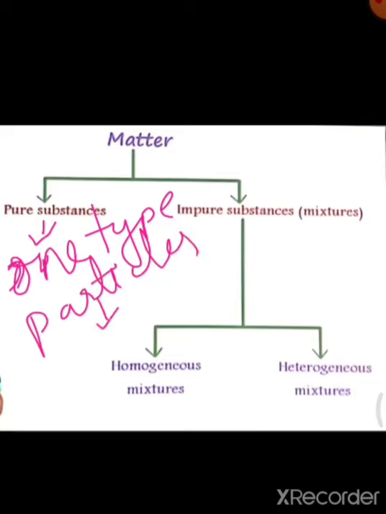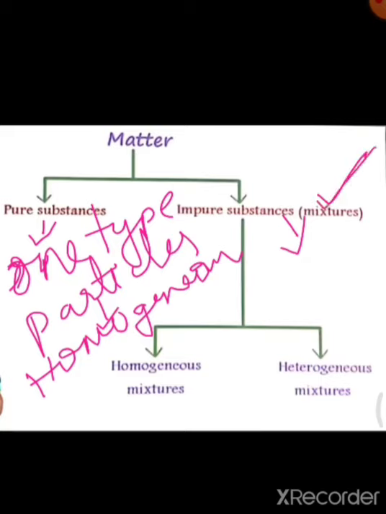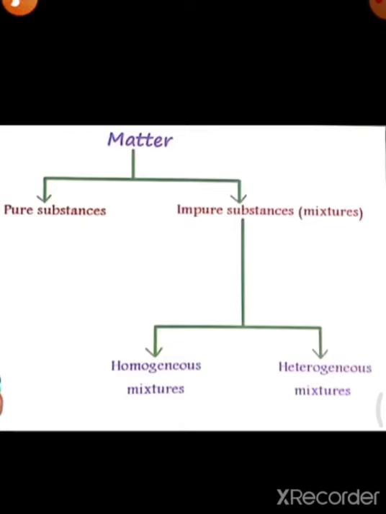Remember, pure substances are homogeneous, whereas mixtures, or impure substances, can be homogeneous or heterogeneous, but they are mixtures. That means they contain different types of particles. Let us see the examples. But keep in mind that pure substances contain one type of particles, and impure substances contain different types of particles. Okay.